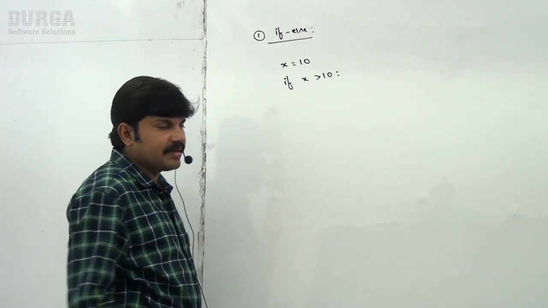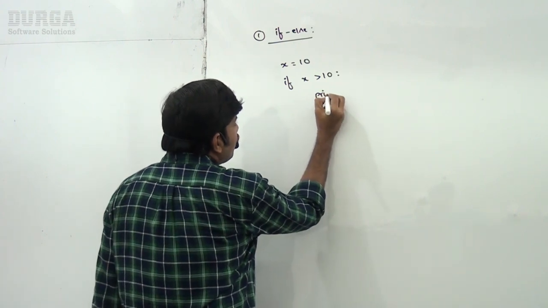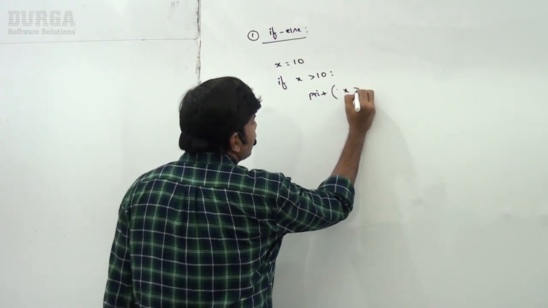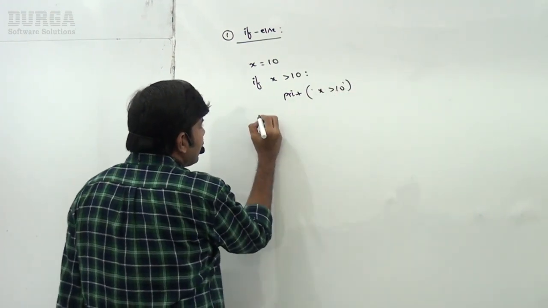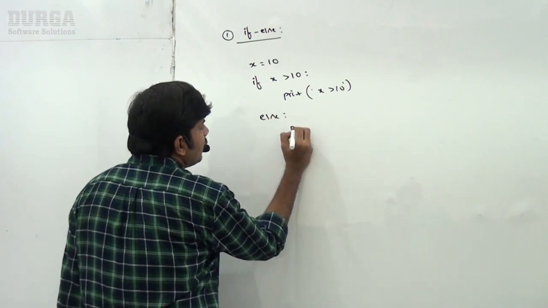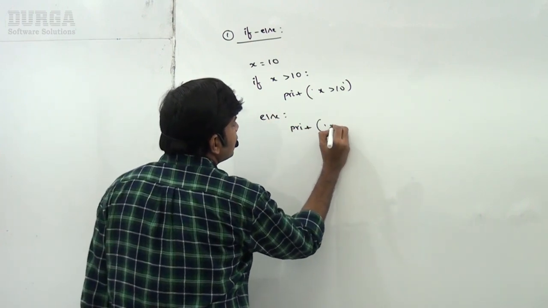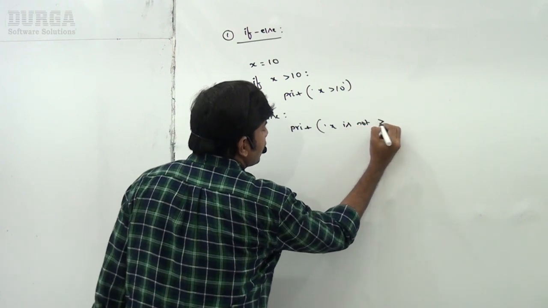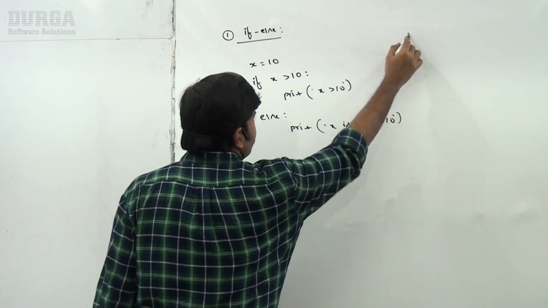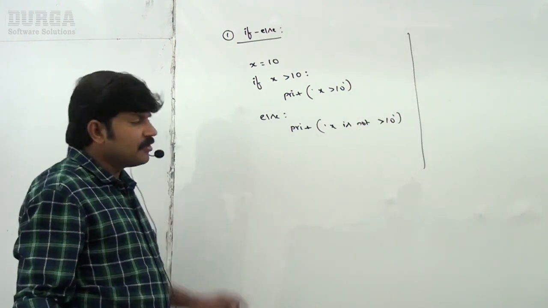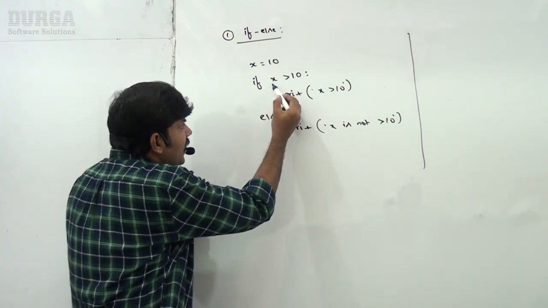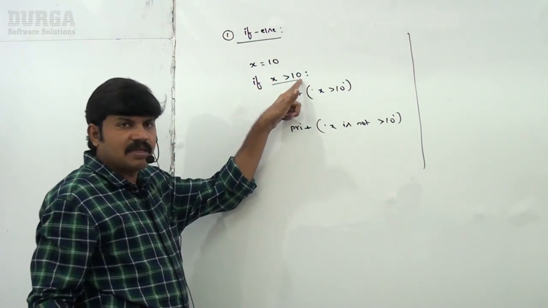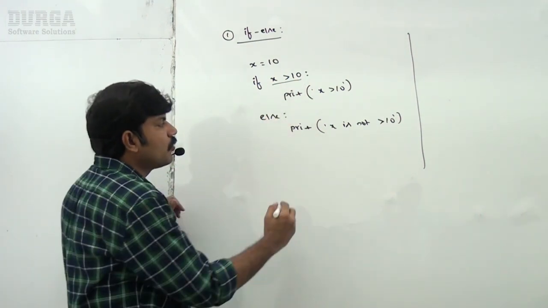If x greater than 10, print x greater than 10, else print x is not greater than 10. Yes, it's valid. So if this condition fails, the else part is going to execute.